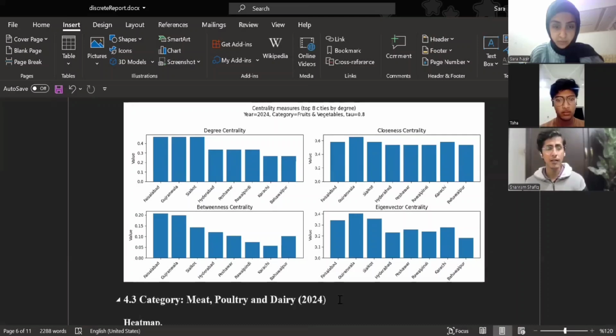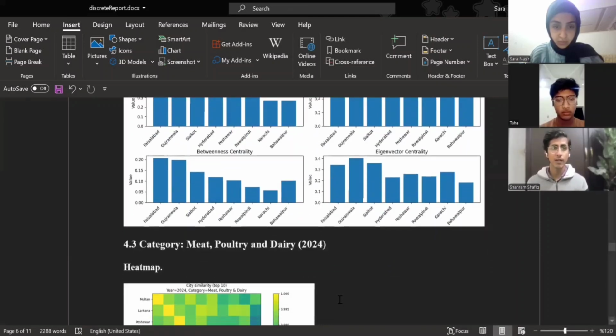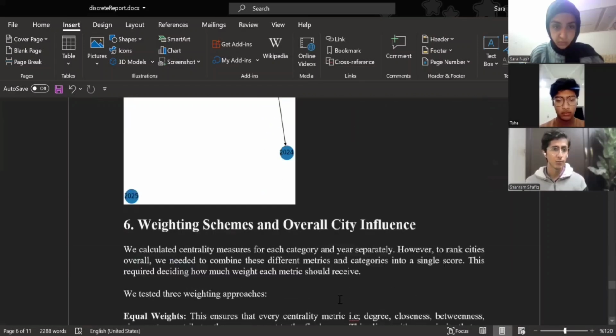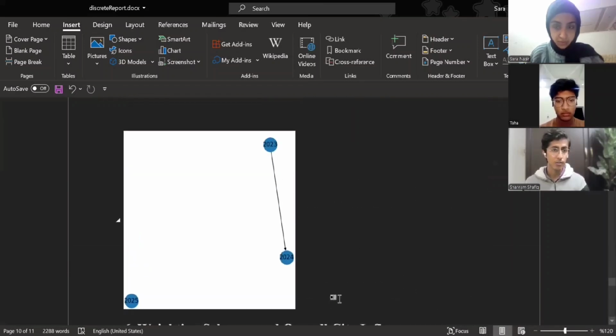And lastly, the topic which I will be covering is the temporal Hasse diagram. Our Hasse diagram shown in the report, as you can see on the screen, reveals that from 2023 to 2024, the network becomes stronger as they are linked closely. And 2025 breaks the chain, which indicates structural change. This could be due to supply shocks, inflation spikes, or year-to-year anomalies. And basically, that concludes the computational and visual analysis.